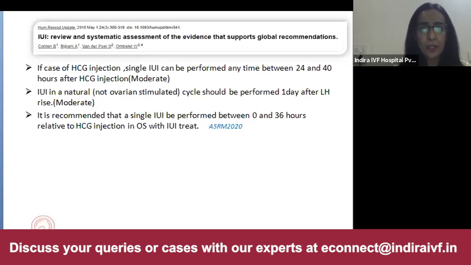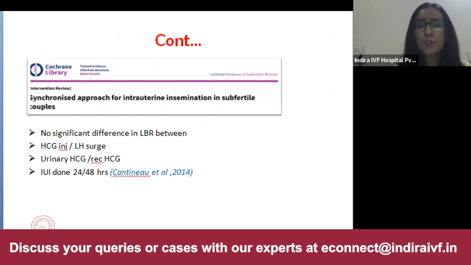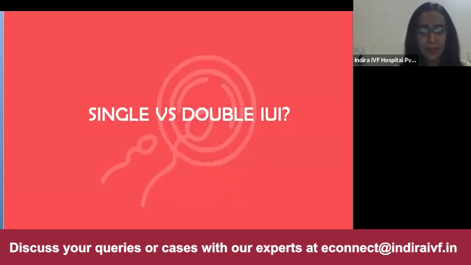Also, there have been Cochrane data which states that there was no significant difference in live birth rate between HCG injection or LH surge, whichever was used for monitoring, urinary HCG and recombinant HCG, and whether IUI was done at 24 hours or 48 hours. So the results were the same.